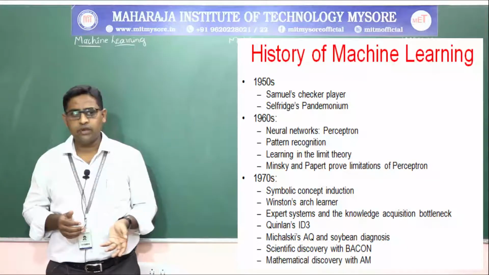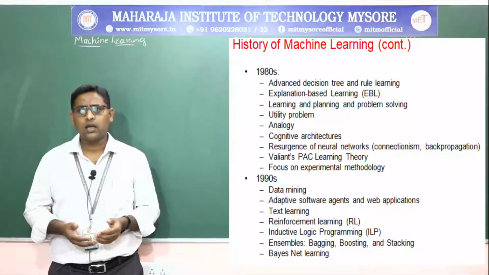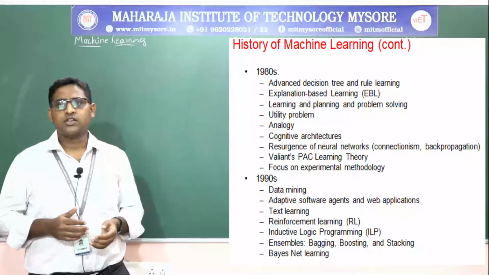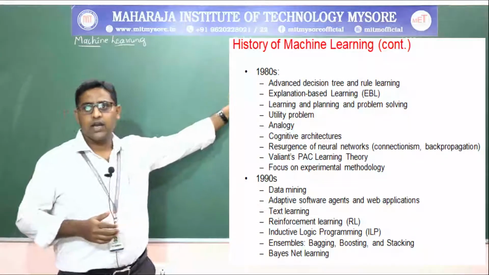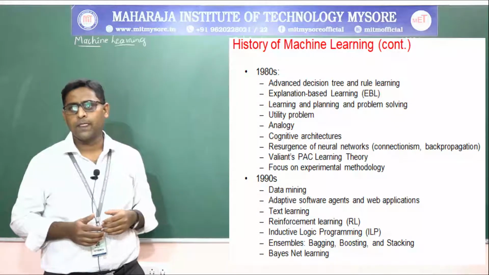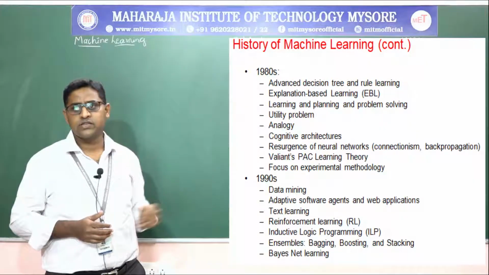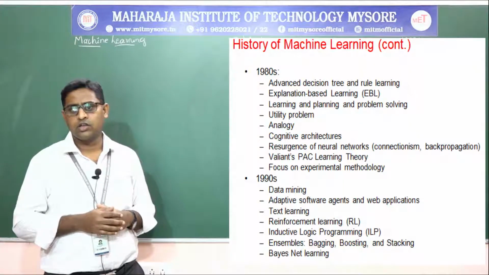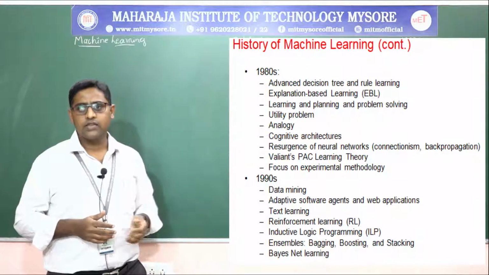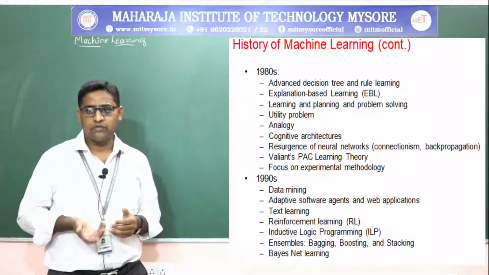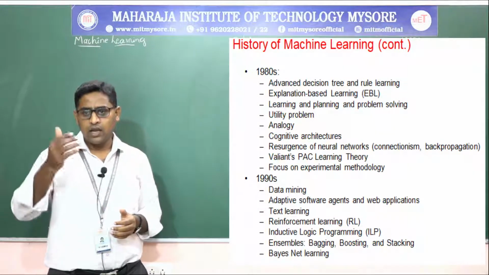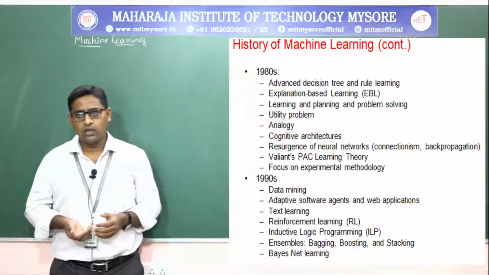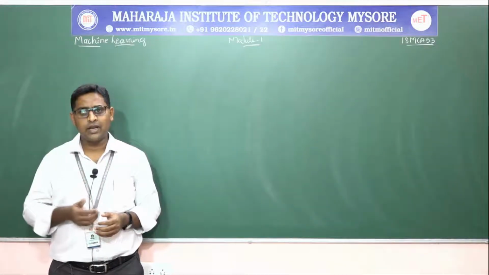In the 1980s, it was advanced decision tree and rule learning, explanation based learning and so on, and then the focus on experimental methodology. And in the later 1990s, data mining, adaptive software agents, text learning and Bayes net learning were the history of machine learning till the 1990s.